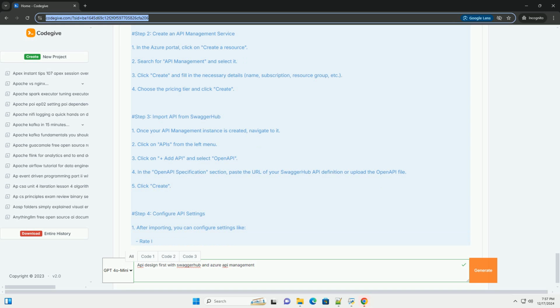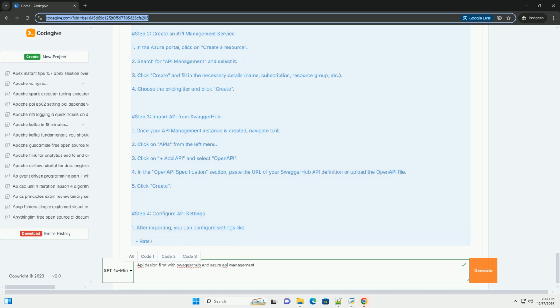Example, testing the API. To test your /todos endpoint, you might perform the following. GET request to retrieve all todos: HTTP GET https://your-api-management-instance.azure-api.net/v1/todos.